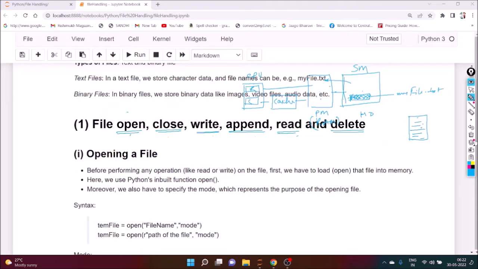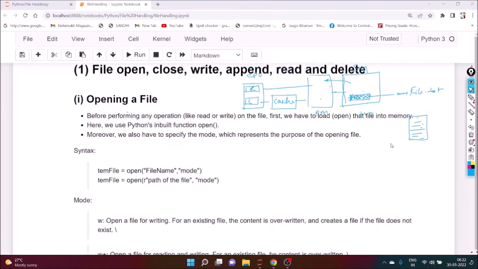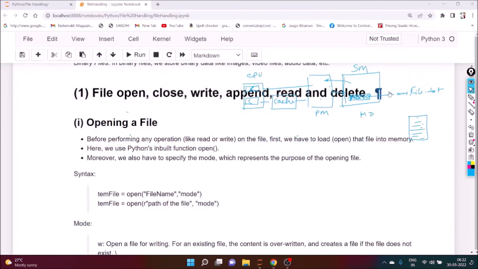First of all is opening a file. What is opening a file? Before performing any operation like read or write on the file, first we have to load or open that file into memory. That means we transfer data from hard disk to primary memory if the file already exists, or if the file is not there, we have to create it and load it. Then and only then can you use that file.